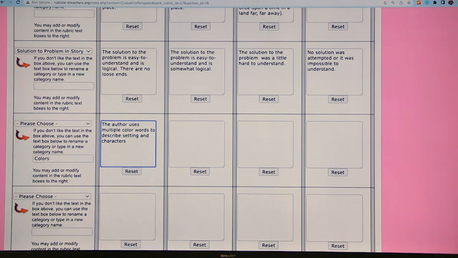Yeah. For example, we can actually say not just multiple color words, but more sophisticated color words beyond the basic 5 or 6 basic colors, and that's again a way to specify what the expectations are. And you can be more specific sometimes, especially early on. When I taught language, I would say, I need to see at least 3. Sometimes it's that basic because we send a very clear message. Sometimes you write it in a more general way to make it more open-ended.